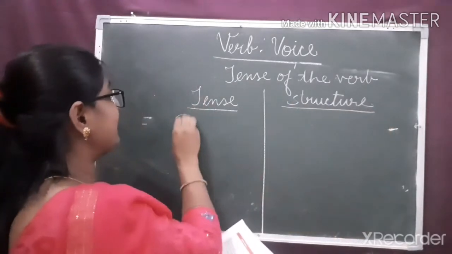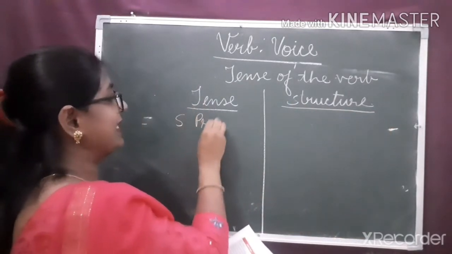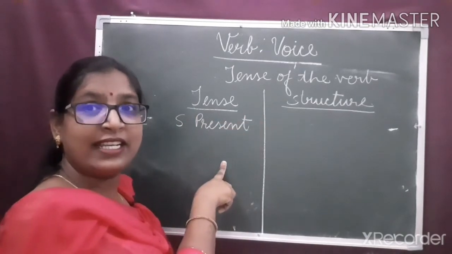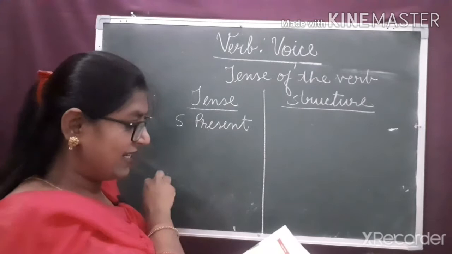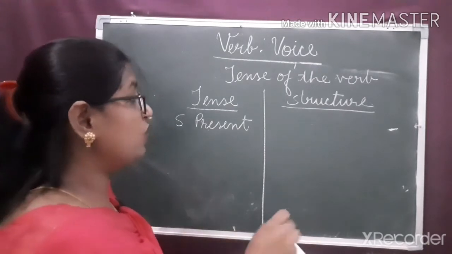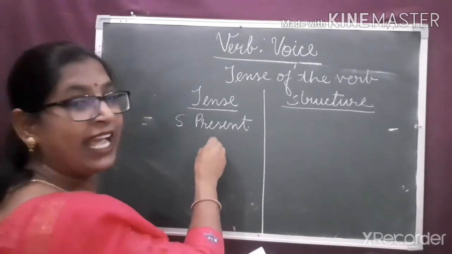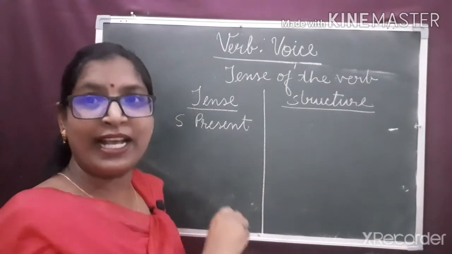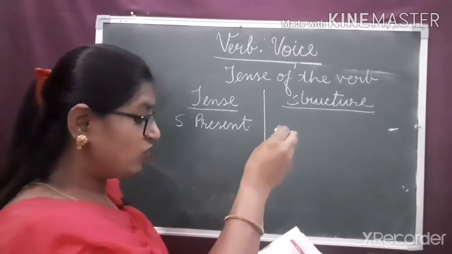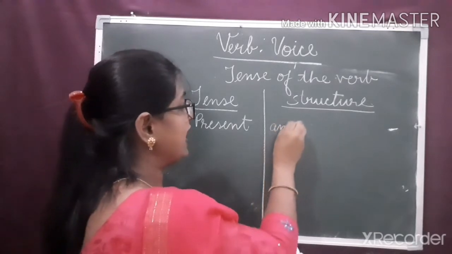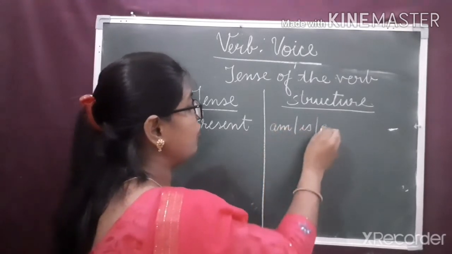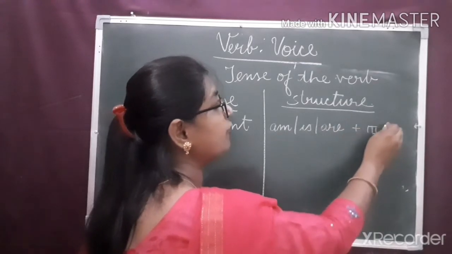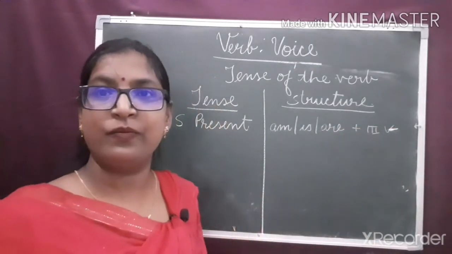If your sentence is in simple present tense, it is about active voice. Clear? And when we change it into passive voice, what do we do? We use am, is or are plus third form of the verb.